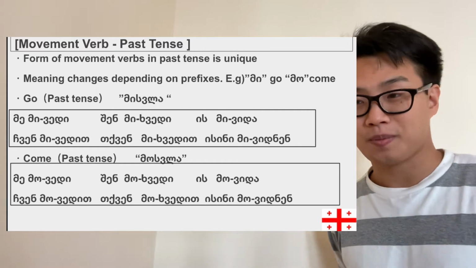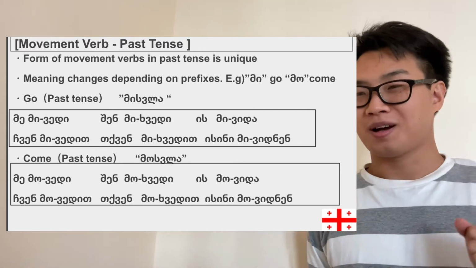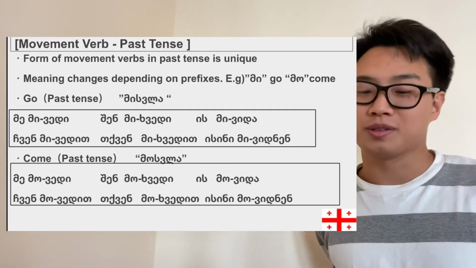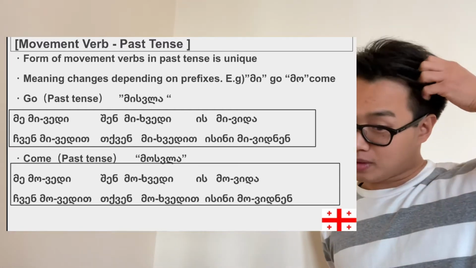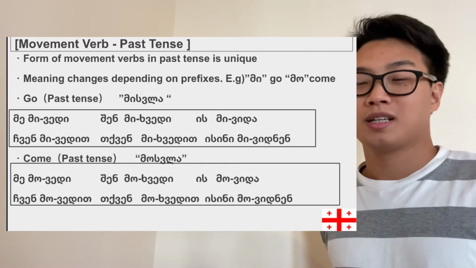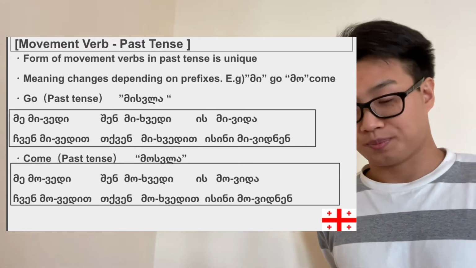It's very easy, right? Me avedi, it means I went up. Me chavedi, I went down, etc. So if we remember the basic movement verb conjugation patterns, we can kind of guess how it conjugates for other movement verbs.